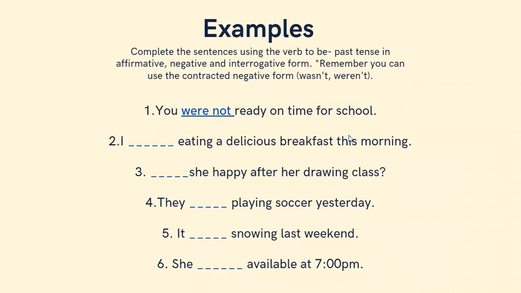Now, we're going to complete the sentences using the verb to be in the past tense in affirmative, negative, and interrogative form. Remember, you can use the contracted negative form wasn't or weren't, was not, were not. So number one, I gave you the answer so you understand the dynamics. And number one says, you were not ready on time for school. As you can remember, you has the plural form of the verb to be in past tense. And this is a negative form.